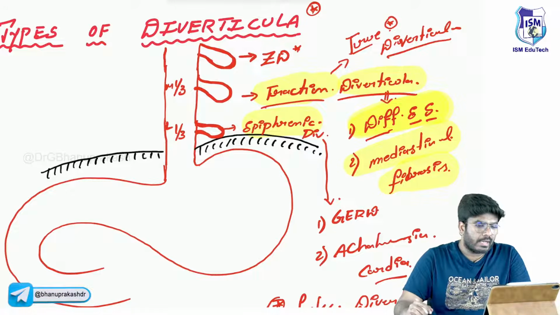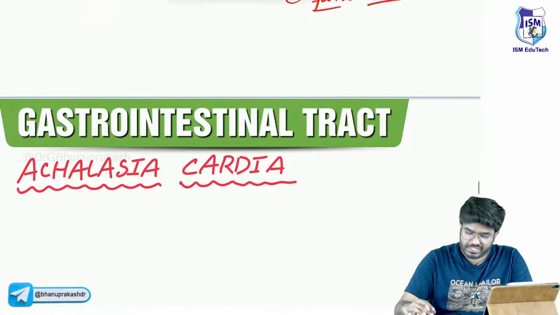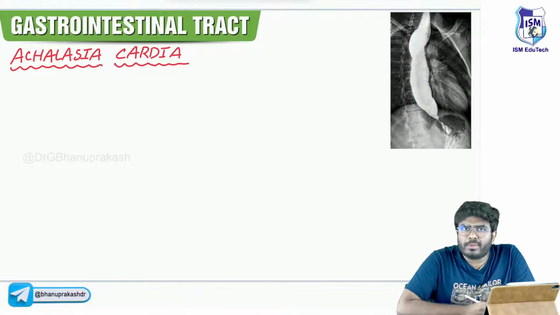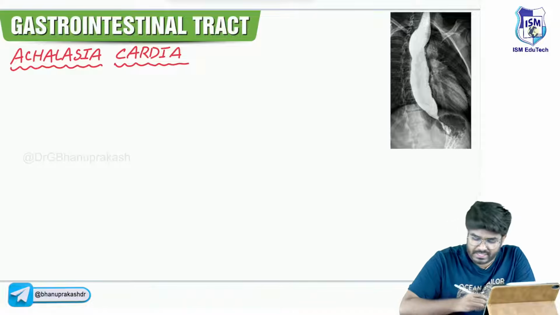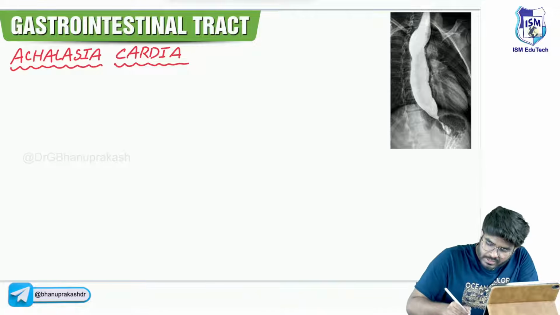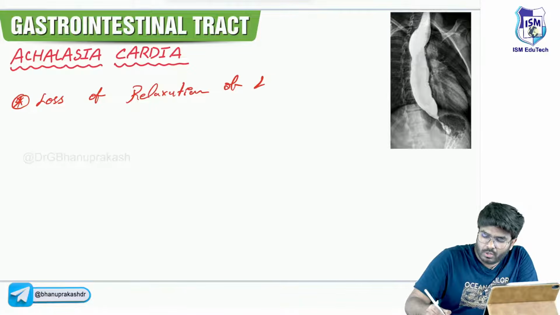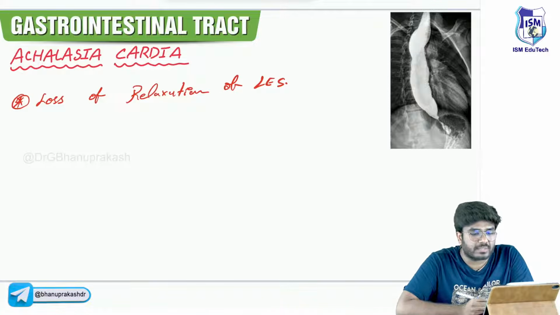Having said that, now let's begin with the topic achalasia cardia, an esophageal disorder. Diverticula are completed. So what exactly is achalasia cardia? Achalasia cardia means loss of relaxation of the lower esophageal sphincter.